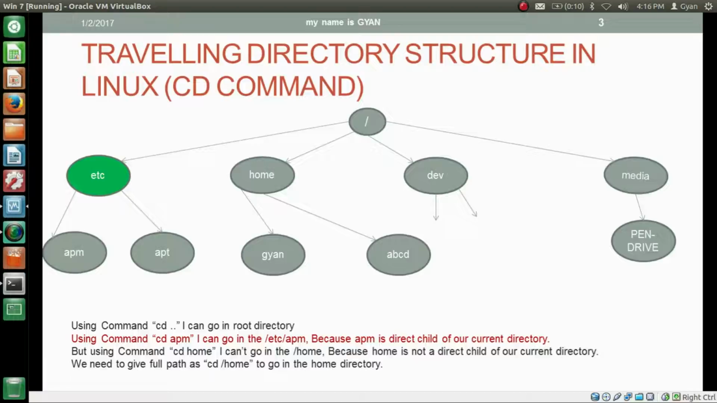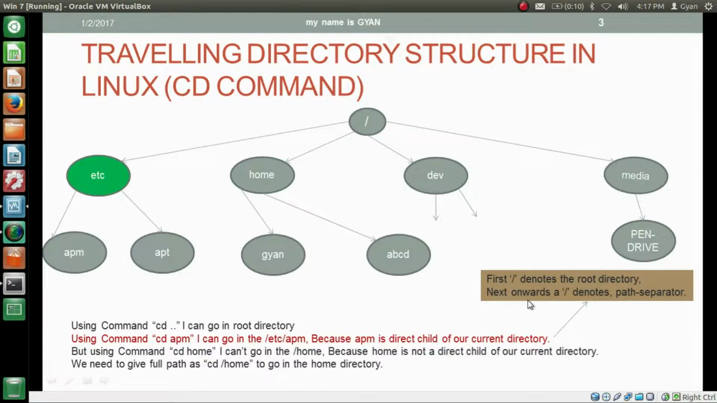If our current directory is the etc directory, then using the command cd apm, I can go into the /etc/apm directory because apm is a direct child of our current directory. By writing just the name of the directory after the cd command, you can go to that directory if and only if the directory where you want to go is contained by your current directory, meaning it is a child of your current directory. Then only by writing just the name of the directory can you change your directory.